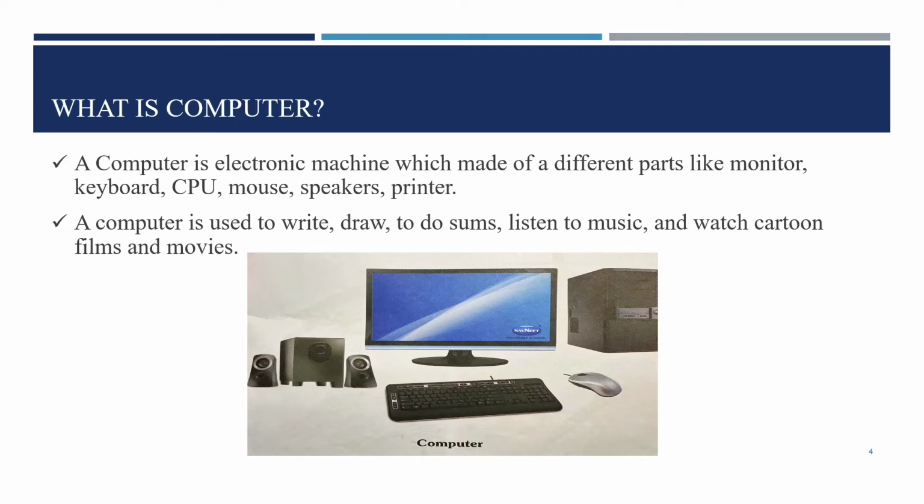The computer is an electronic machine which is made up of different parts like monitor, keyboard, CPU, mouse, speaker, and printer. This definition we also saw in the previous lecture. Just to remind you, what is a computer and its uses: to write, to draw, to do sums, listen to music, watch cartoon films and movies. These are the basic uses of the computer in our daily routine life.